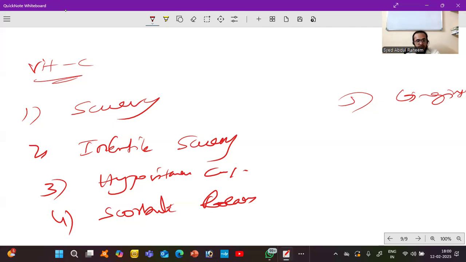Scorbutic rosary, vitamin C deficiency, shows abnormal growth of the costochondral junction. This happens especially in children. You need to treat the vitamin C deficiency. Next we have gingivitis. It is also a severe deficiency of vitamin C. Gum tissues have swelling, pain, tenderness. Again, you have to do vitamin C treatment. So these are the disorders of vitamin C.